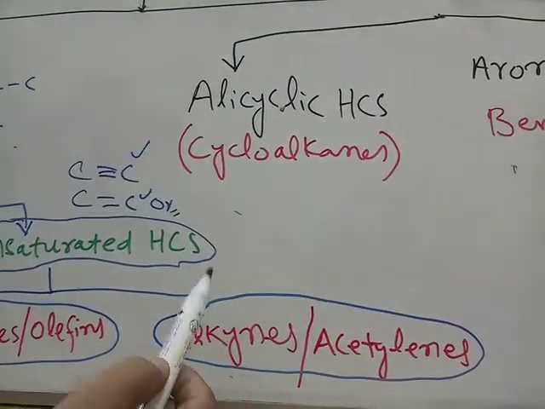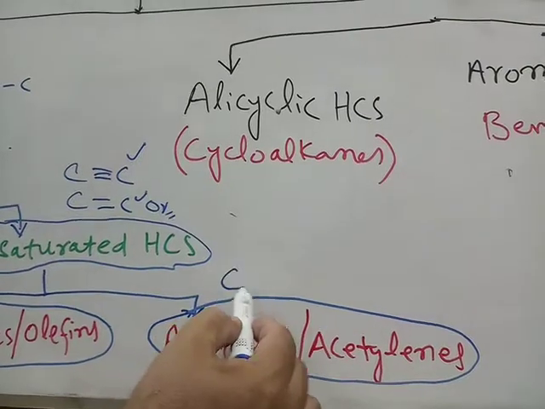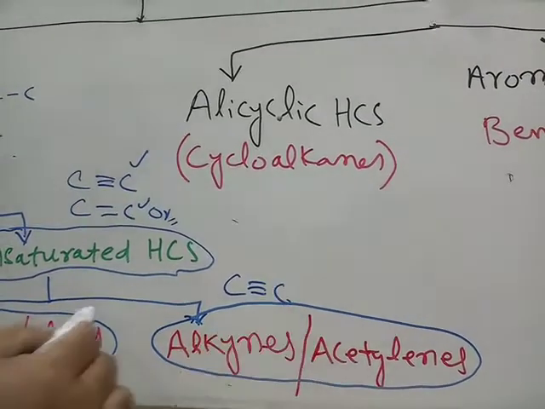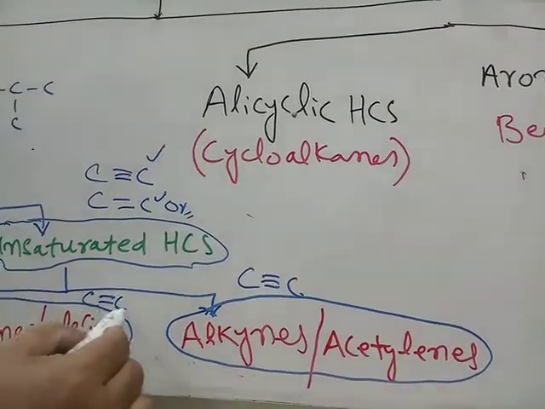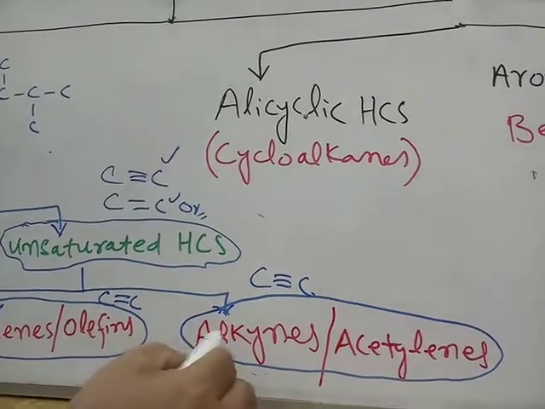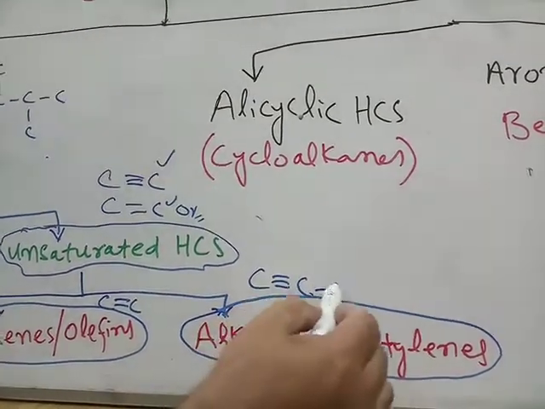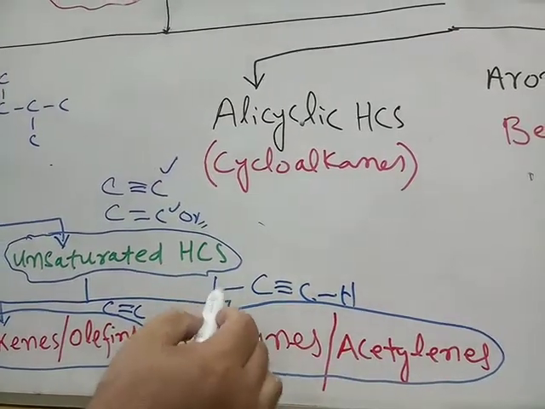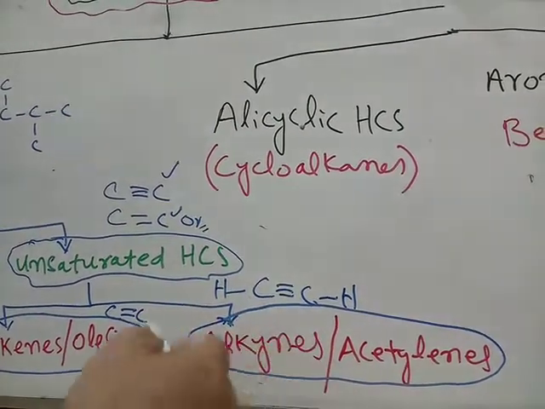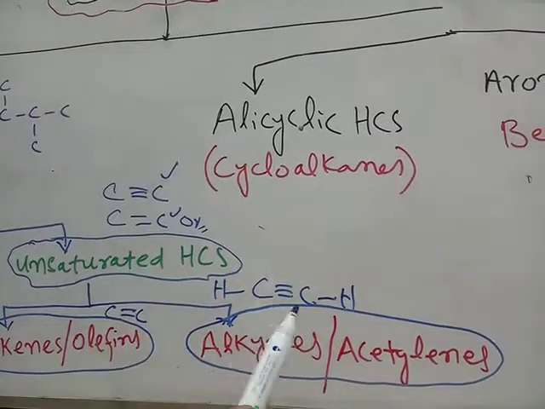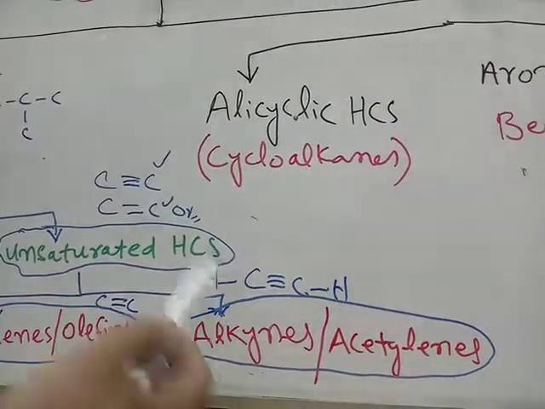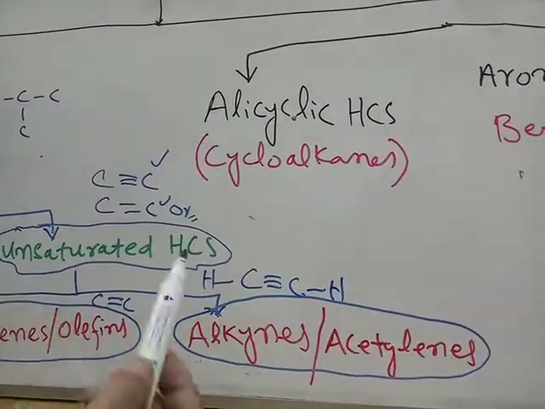Alkynes have a carbon-carbon triple bond in their molecules. Alkenes have a carbon-carbon double bond in their molecules. Examples of alkynes are ethyne. For example, this is the structure of ethyne. When it has 3 carbon atoms, it is called propyne. When it has 4 carbon atoms, it is called butyne, pentyne, hexyne, heptyne, and so on.